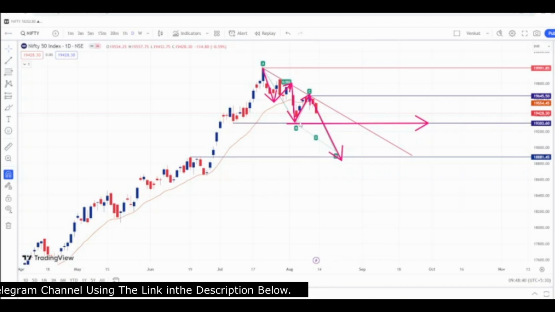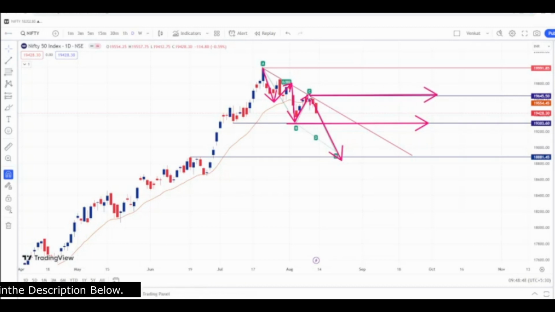And what is the level for reversal of the trend? This is the level, which is near 19,645. So the trend reversal level is 19,645 and the trend continuation level is 19,300. So below 19,300 we will short Nifty, and only above 19,650 will we plan a long.